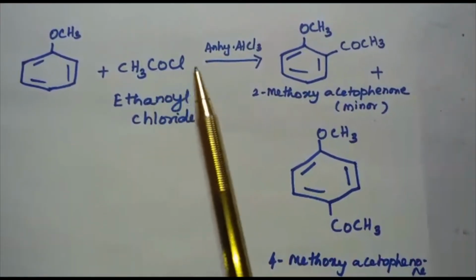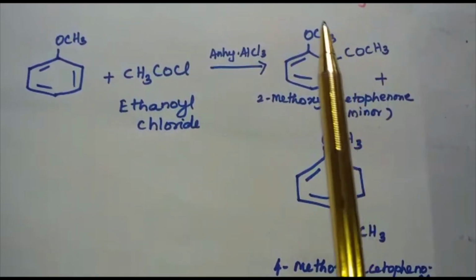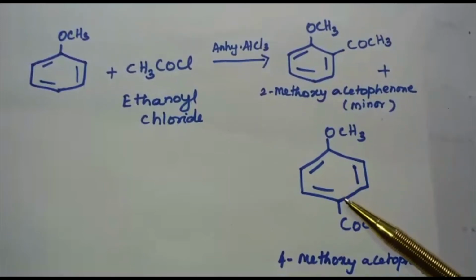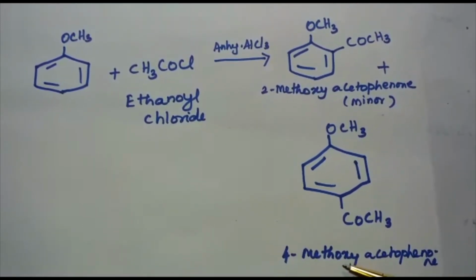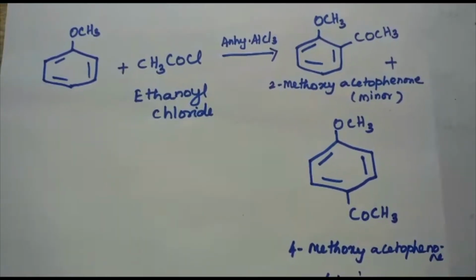This is Friedel-Crafts acylation. Here anisole undergoes Friedel-Crafts acylation reaction where the COCH3 group gets attached to the ortho as well as to the para position, and the para product is found to be the major one. Para product is 4-methoxyacetophenone.